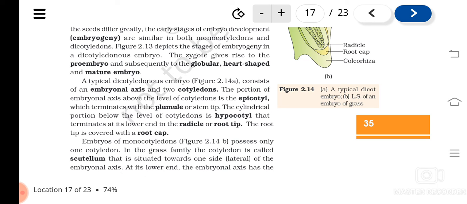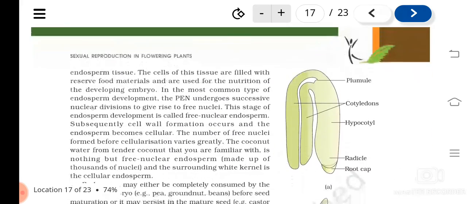The cylindrical portion just below the level of the cotyledons is known as hypocotyl, and at its tip there is the radicle or root tip. This tip will be covered with a root cap.